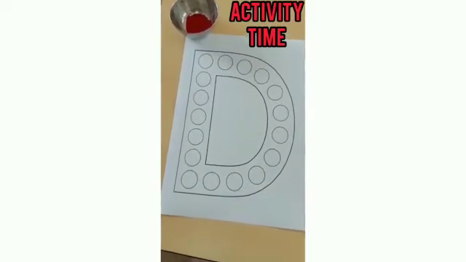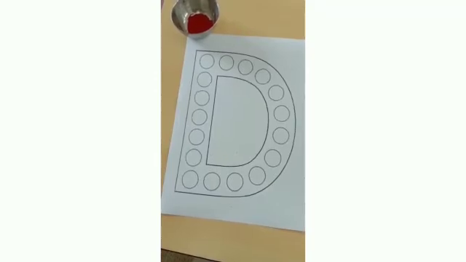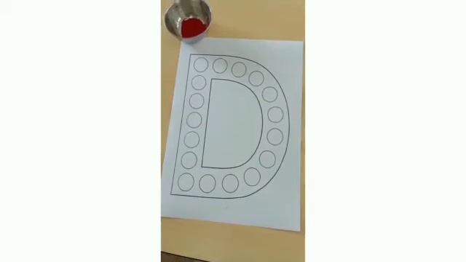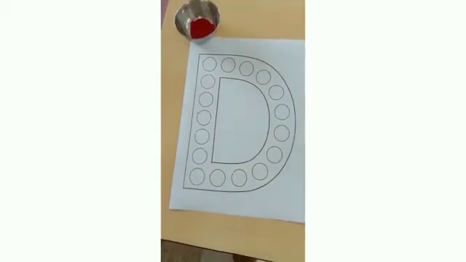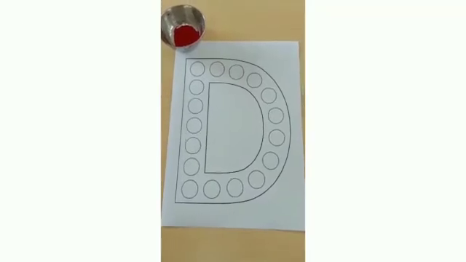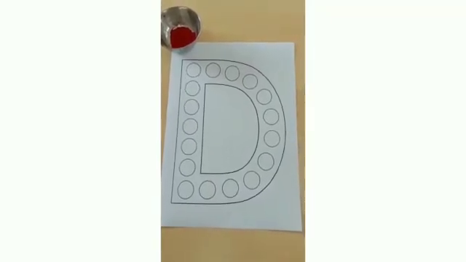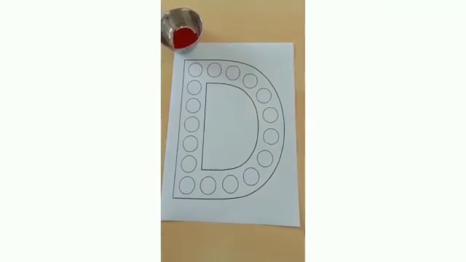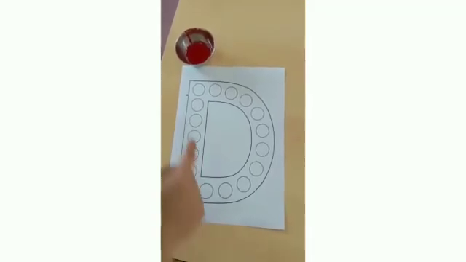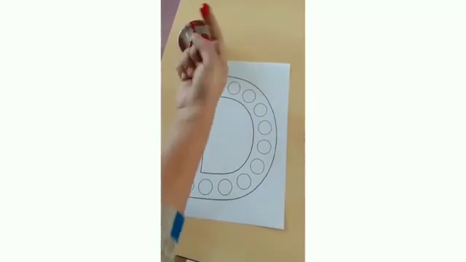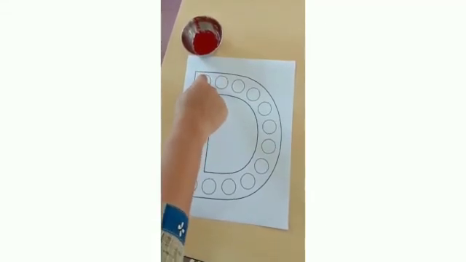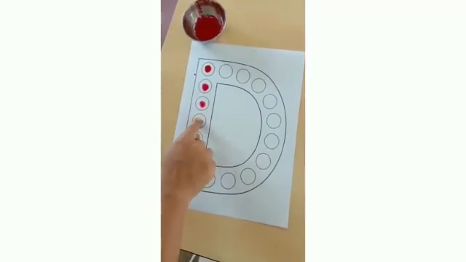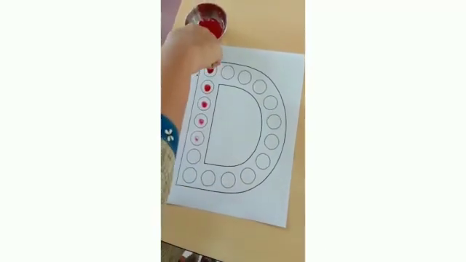so children, now we will do one activity. Which letter can you see? Capital letter D. What can you see in this D? Yes, there are circles. What we have to do is dip our finger in the color and put it on the circles given. So let's start. Dip your finger in this color. You can see? Now let's start. Put your finger in this color, circles. Like this, you have to fill all the circles with color.